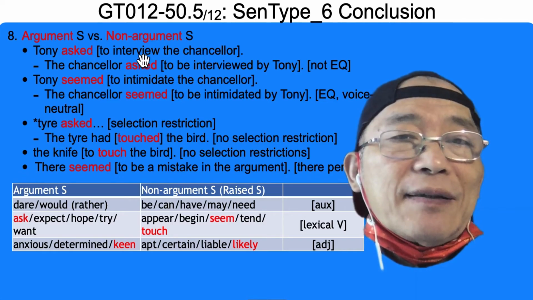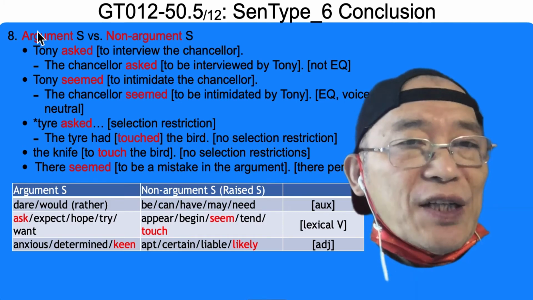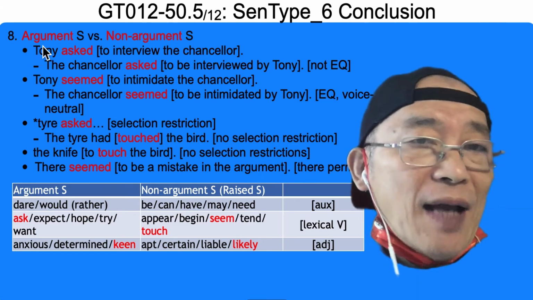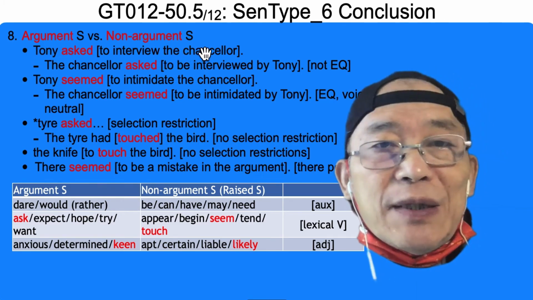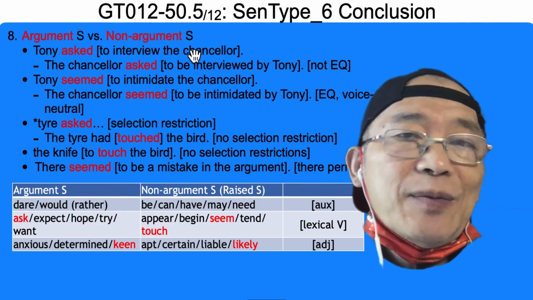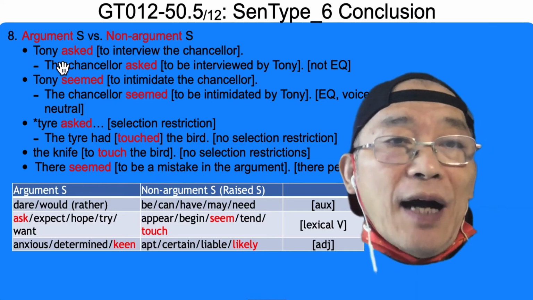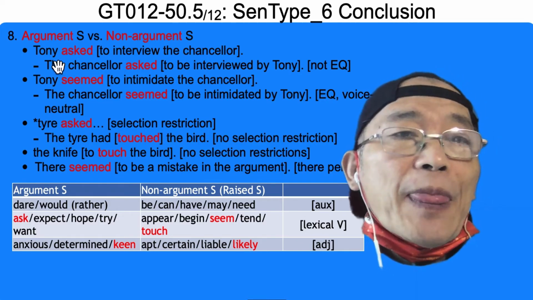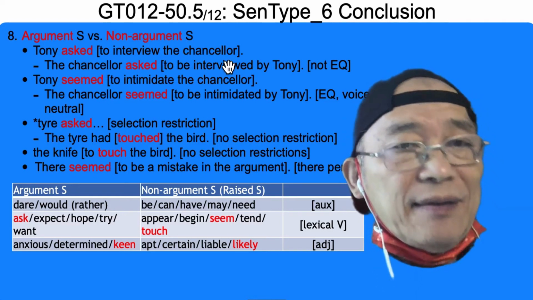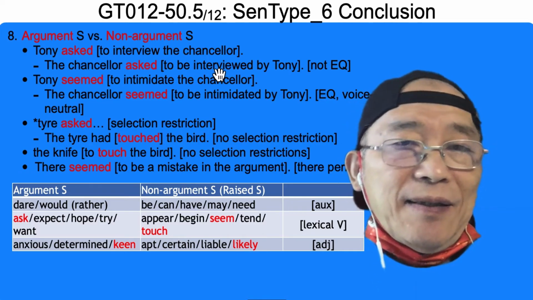Argument subject versus non-argument subject. Well, you can use volition or will, your own will to do something. That's an argument subject. Non-argument subject, for example, raised subject. So asks, volition required. Out of Tony's own volition, he does this. Tony decided to do this.